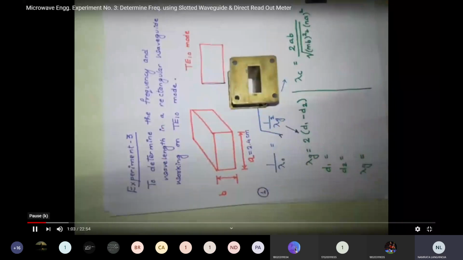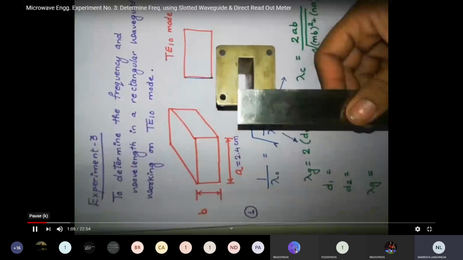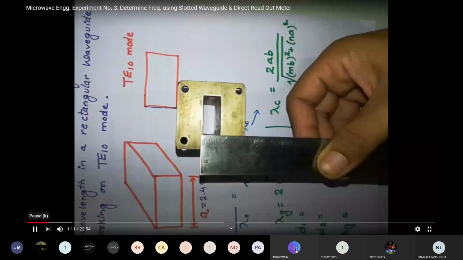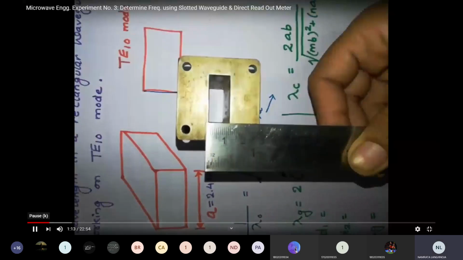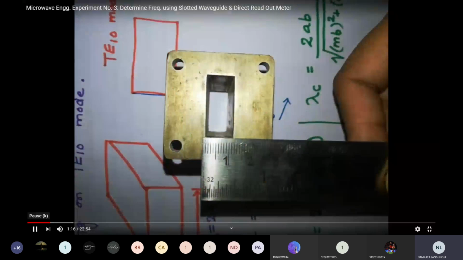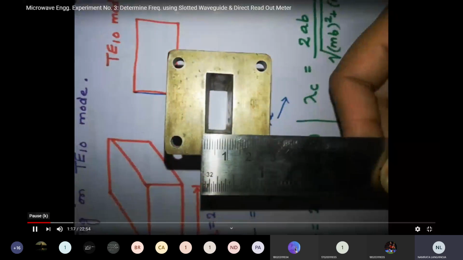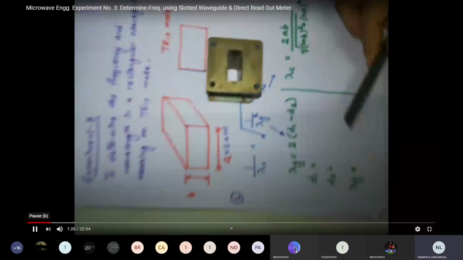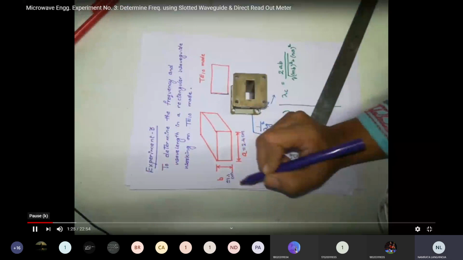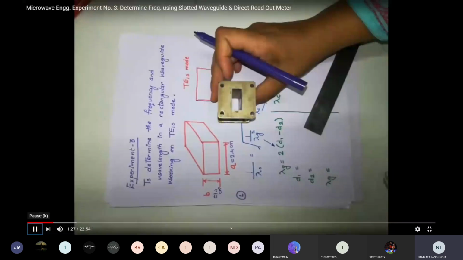Similarly, we will calculate the value for the narrow dimension. The value for that is 1.1 centimeter. So I am writing it over here as 1.1 centimeter. Please note down this value also. B is equal to 1.1 centimeter. So this is the rectangular waveguide available in our laboratory.